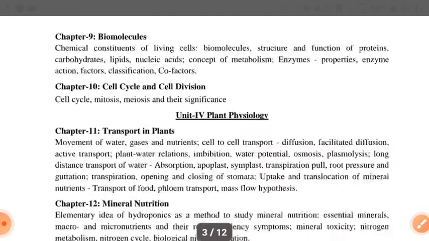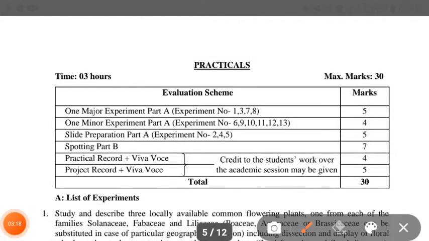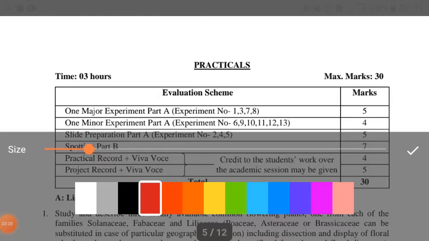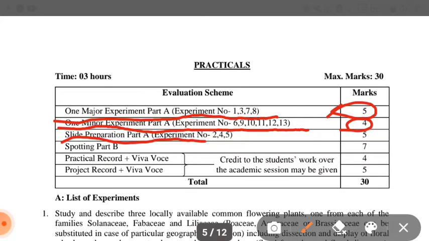If you talk about the practicals, these are the practicals of class 11 biology. One major experiment, part A experiment number 1, 3, 7, 8, will consist of 5 marks. If you talk about practical second, one minor experiment 6, 9, 10, 11, 12, 13 consists of 4 marks. And in third, slide preparation, part A experiment number 2, 4, 5 consists of 5 marks.